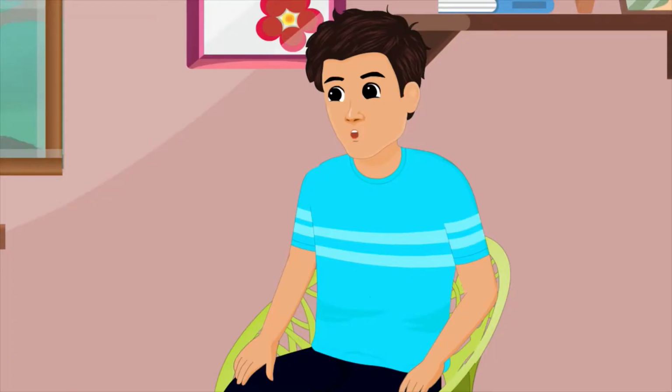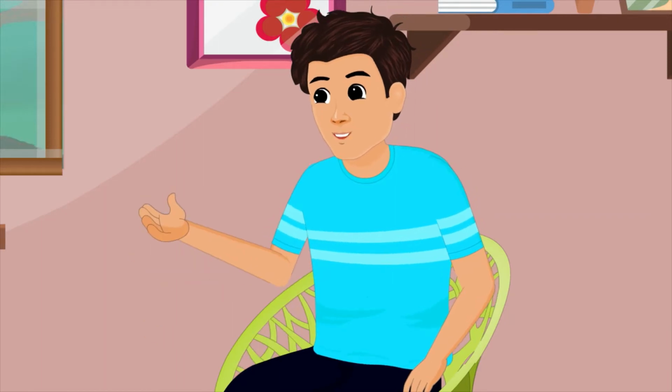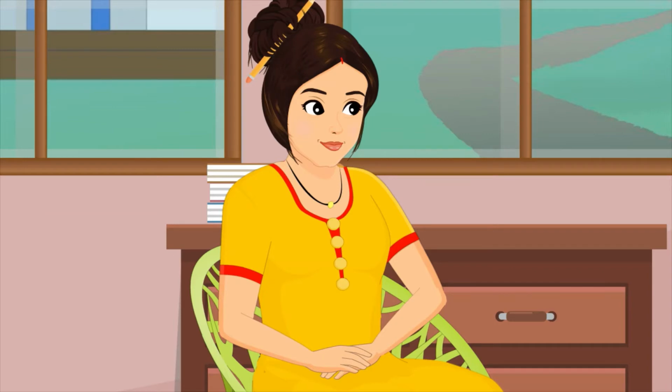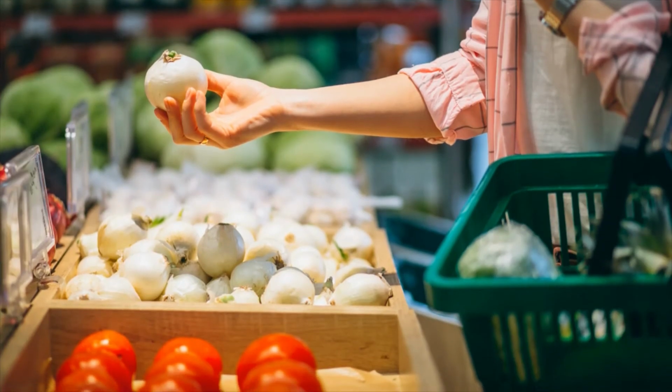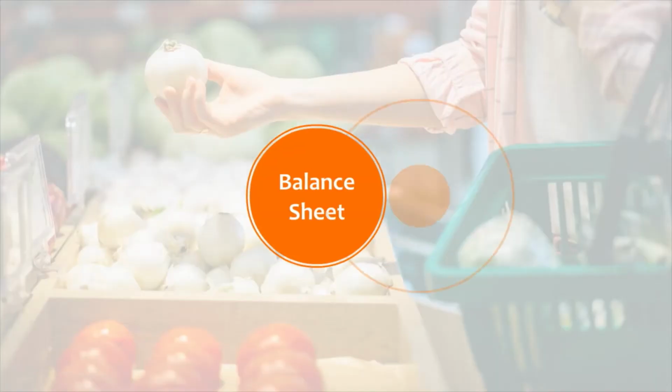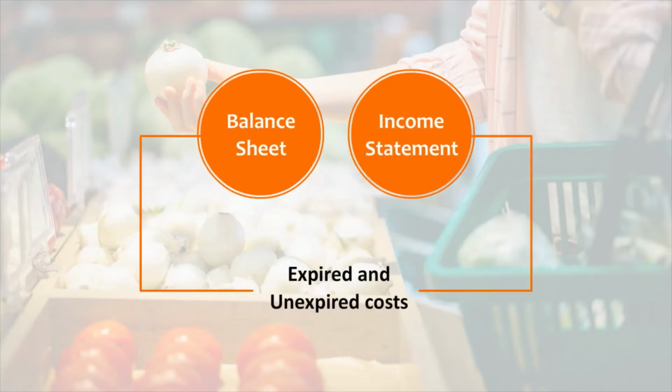What about expired versus unexpired costs? How does it work in business, ma'am? Expired versus unexpired costs calculation helps to check how the capital is being used. To determine if a cost should appear on the balance sheet or income statement, it is useful to think of costs as expired and unexpired costs.